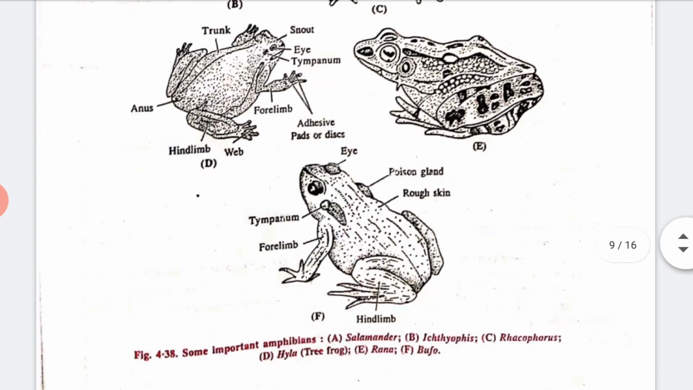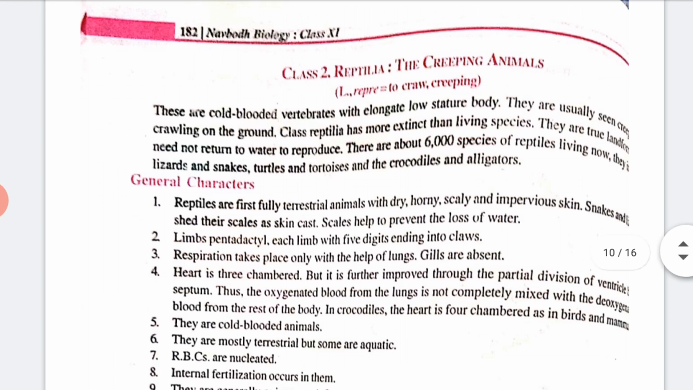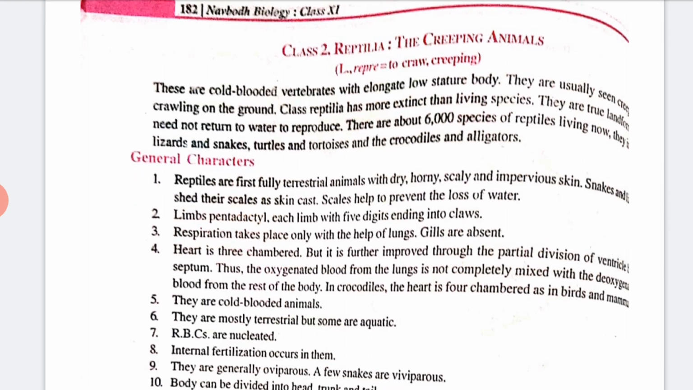Now next we have the category of Reptilia. Reptare means to crawl and creep, those who can creep, the creeping animals. So these are cold-blooded vertebrates with an elongated, low structural body. They are usually seen creeping or crawling on the ground. Class Reptilia has more extinct than living species. They are truly land forms and need not return to water to reproduce.